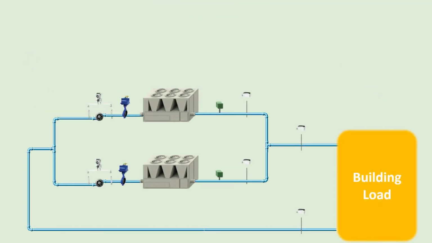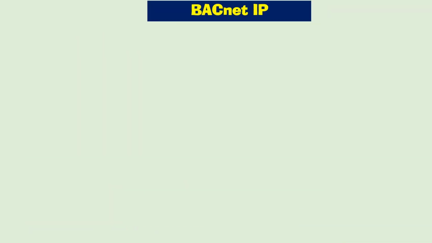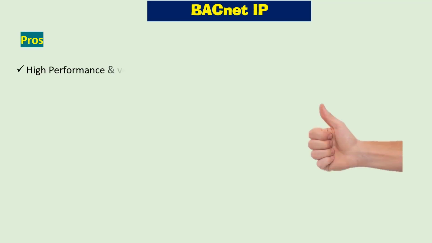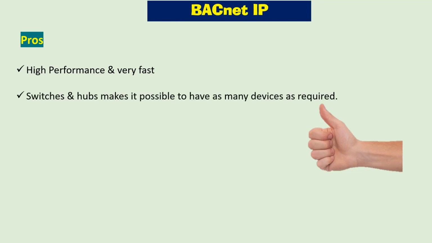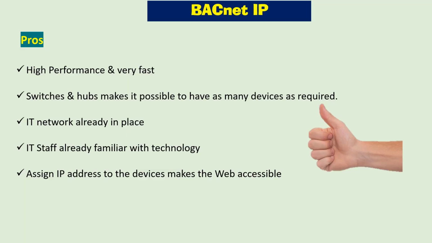Consider an example of a chiller plant control and monitoring. Here we need a high performance and fast communicating DDC controller. So BACnet IP would be suitable for this type of application. Now let's have a look at pros and cons of using BACnet IP. BACnet IP is a high performance network and is very fast. Switches and hubs make it possible to have as many devices as required on the network. IT network is usually already in place inside the buildings. IT staff is already familiar with the technology. Assigning IP addresses to the devices makes them web accessible.